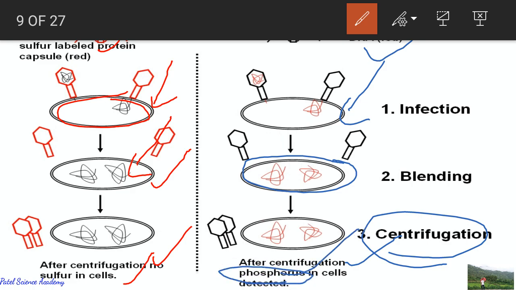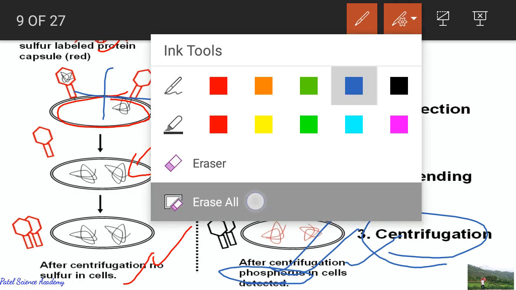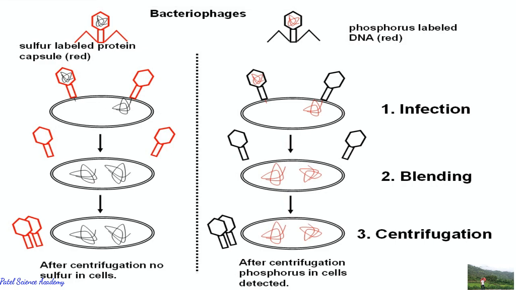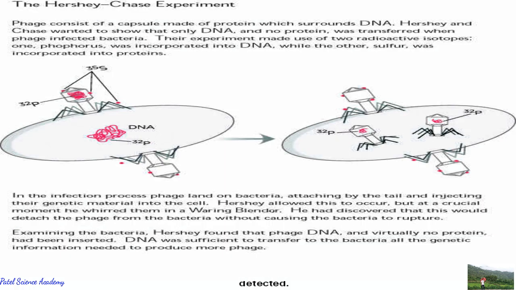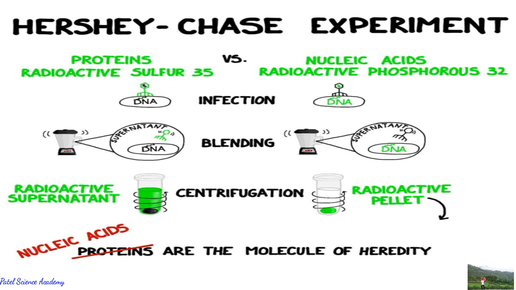This phosphorus comes only from DNA, because DNA contains phosphorus and not sulfur, and protein does not contain phosphorus. So this is about the discovery of the Hershey and Chase experiments.